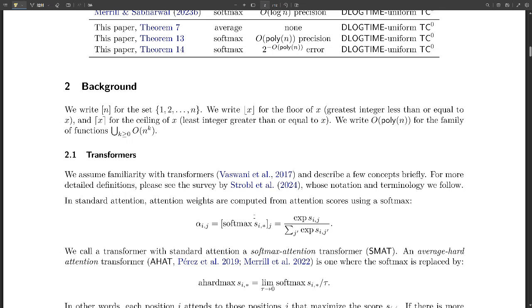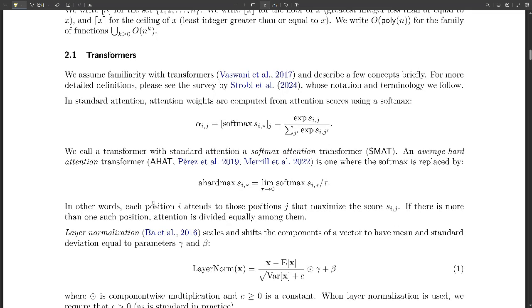So it's like he found a way to look inside the model and show that even with these infinitely precise fractions, they're still playing by the TC0 rules. Exactly. Now with SMATs, it's a bit trickier because they use the softmax function, which involves things like exponents and square roots. Yeah, those sound a bit more complex. They are, but what Chiang does is he breaks down each step of the SMAT calculations and shows that even those more complex operations can still be done within the limits of TC0. And he does this while allowing for a much higher level of precision than what previous research looked at. He moved from logarithmic to polynomial precision. Okay, so even with a big boost in precision, they're still stuck. So what does this actually mean? Does it mean there are some tasks that they just can't do?